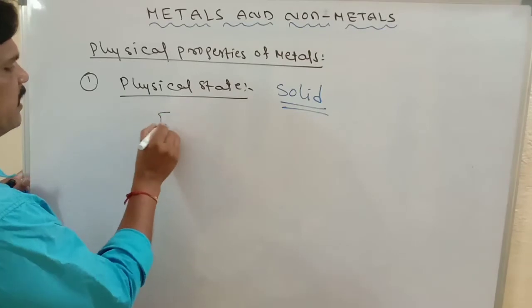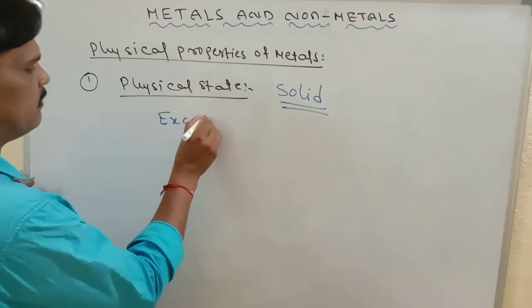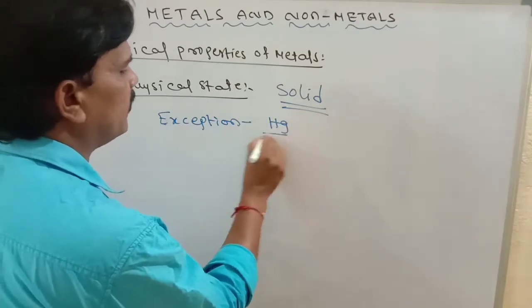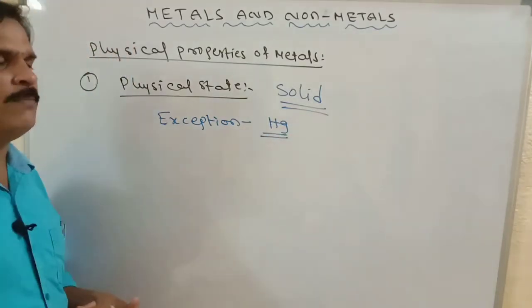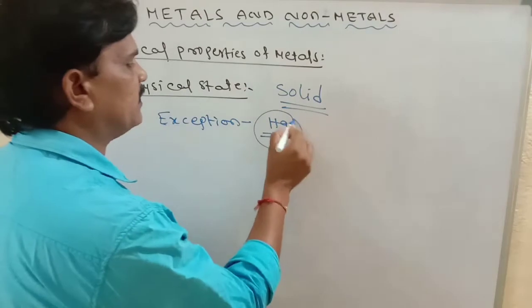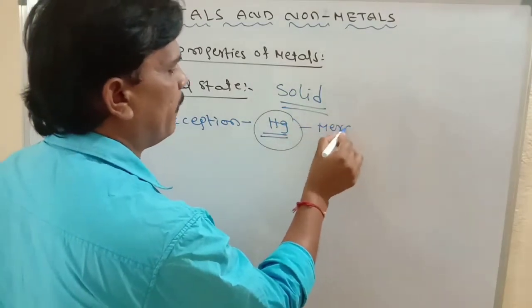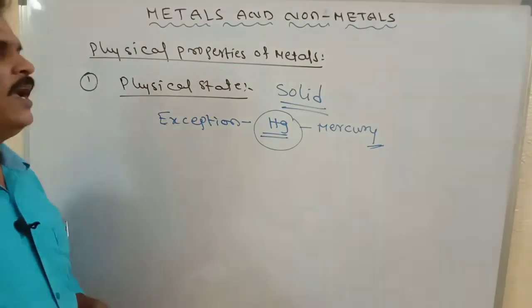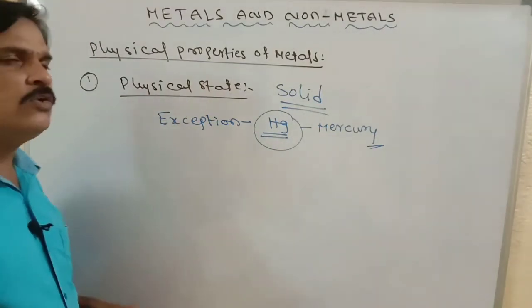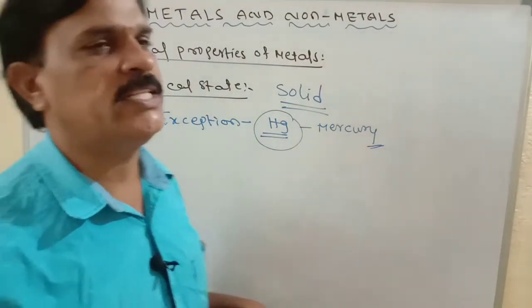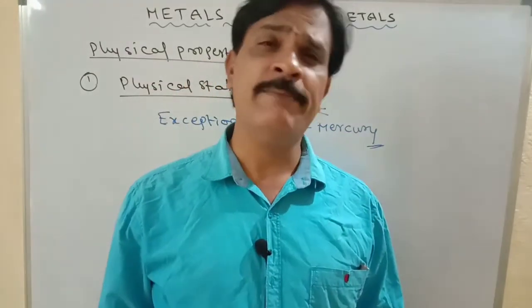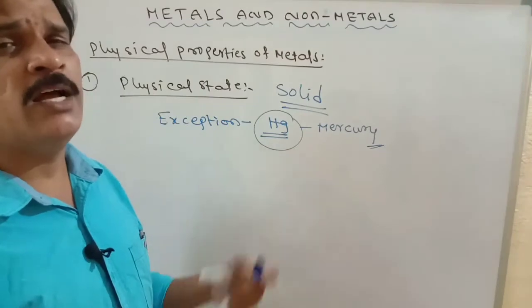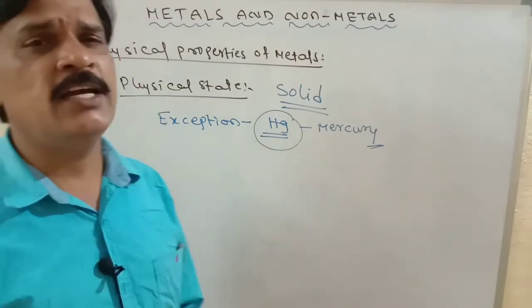That exception in physical state is a metal which is not solid at room temperature. That exception is mercury. Mercury is a metal, but it is in liquid state at room temperature, due to the presence of weak forces in its structure.